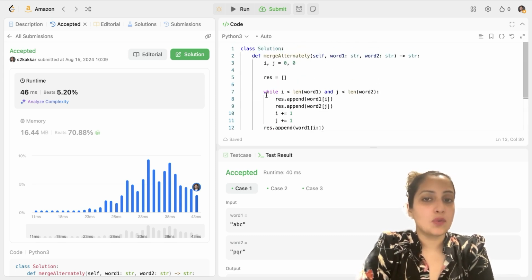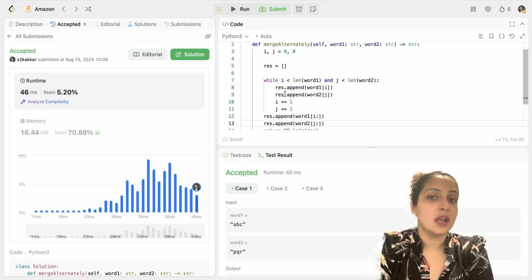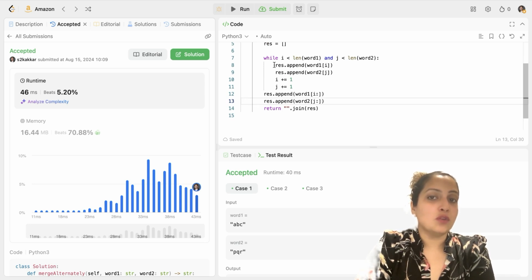Let me explain the code once again so that you can understand it better. So we initialize our 2 pointers with zeros. We initialize our result array rather than a result string because it is computationally inexpensive, right? And then we start our while loop when both the strings are in bounds. And I'll append characters 1 by 1 to the result array. Once I've done that, I increment my pointers. And this loop runs unless one of the strings runs out of bounds.